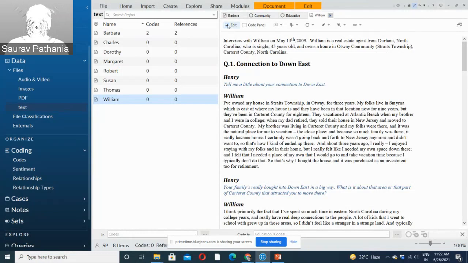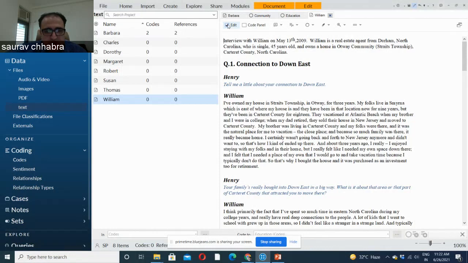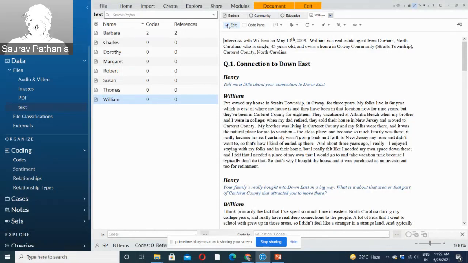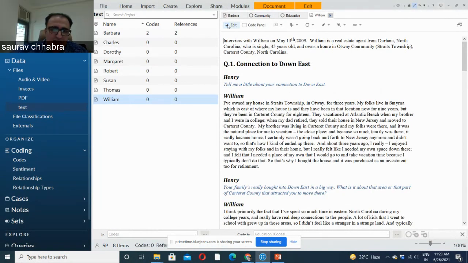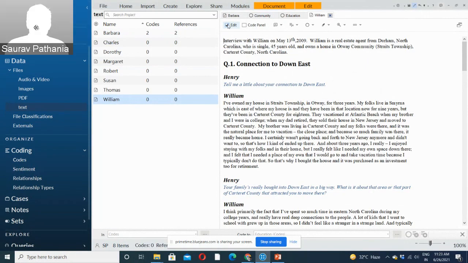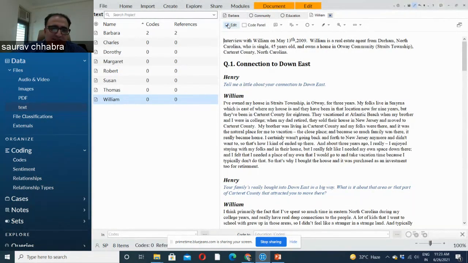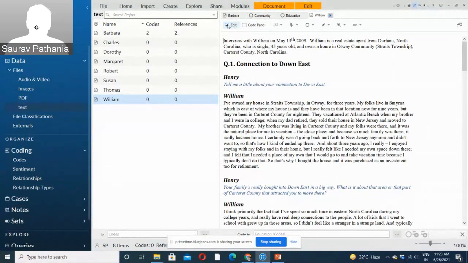Sir, just to clarify, sorry to interrupt you. Say, for example, if we have an objective wherein we have to find concerns or issues regarding some process, when we transcribe this, then probably we can highlight and code it in the form of major themes, wherein we can name them planning issues, developmental issues, structural issues, like this. Then we can probably drag and drop all the content that we want in those particular codes. Yes, that's what you're trying to say. Okay. Yes, sir. So we categorize the text and drag and drop into particular codes that we have created as per the objective. Yes, as per the objective.